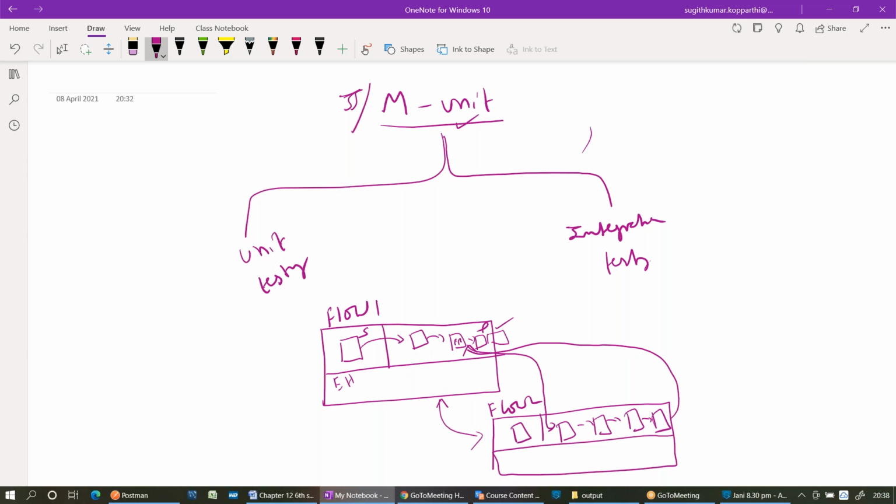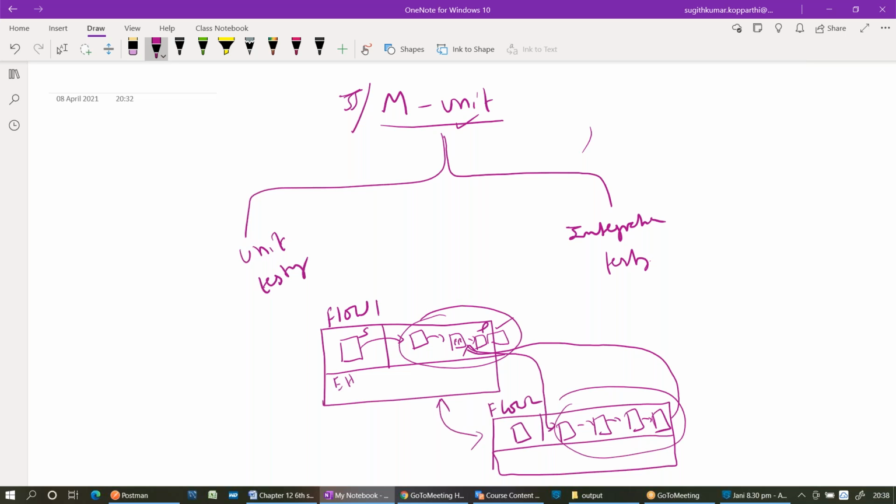Can I call flow one and flow two integrated with each other? If I want to test the logic present in flow one, I need to deploy flow two as well. Then only the values coming from flow two will be available for the remaining processors. So we call this integration testing.